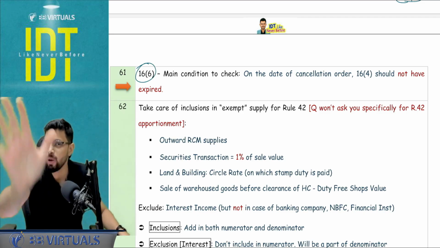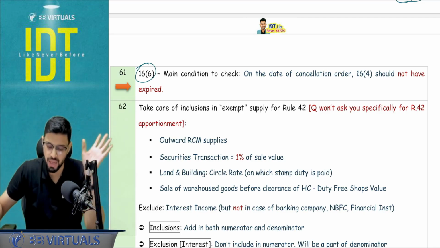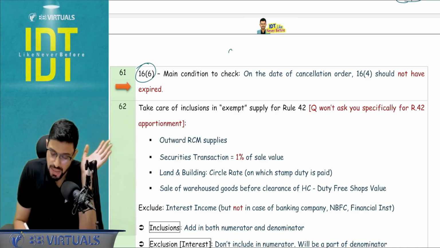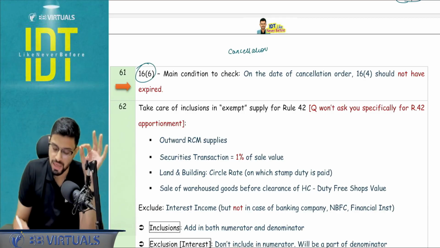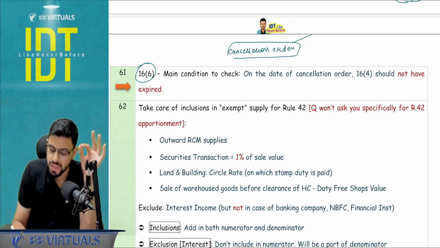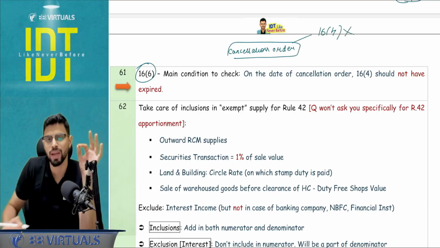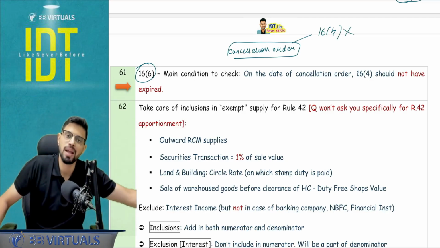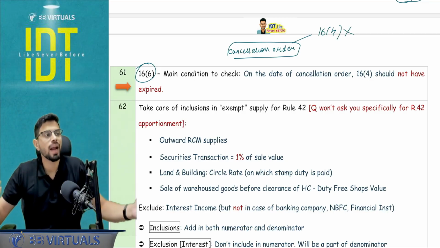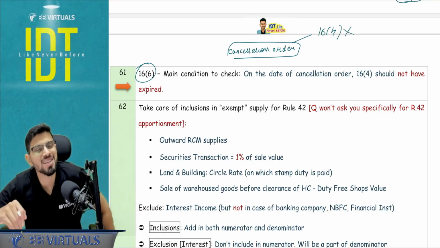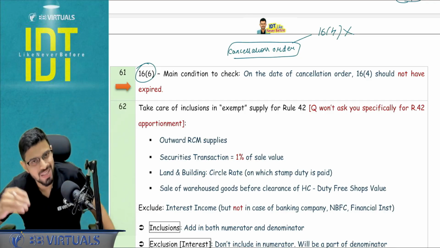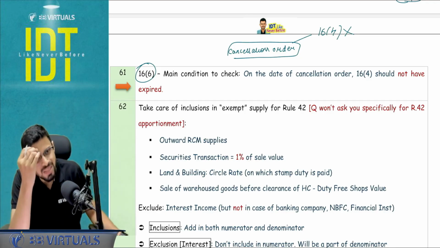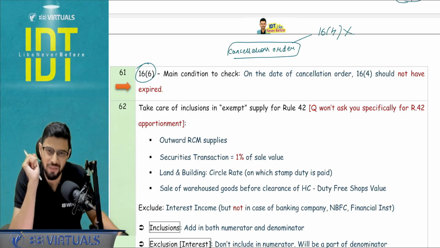The main point you have to check in the question, where maybe an MCQ or something, is when the cancellation order was passed. I'm not talking about the effect of cancellation. I'm saying the cancellation order was passed on that date. Your 16(4) should not have already expired. Let's say the cancellation order is coming in December. So already your 30th November has gone. So you cannot claim that you could not avail the ITC because your registration was cancelled. Your registration was cancelled on that day, 16(4) is already expired. So you are not going to get the benefit of 16(6).